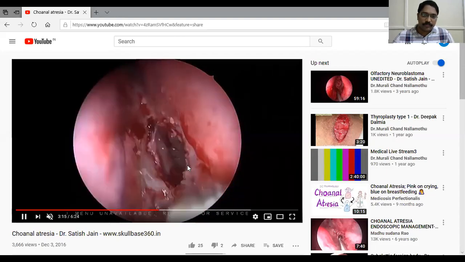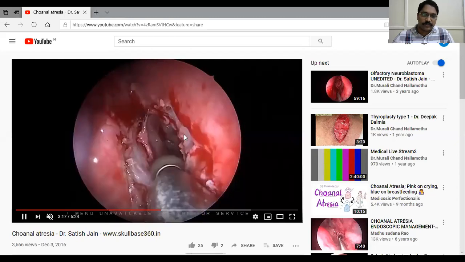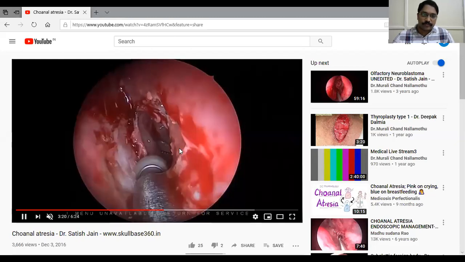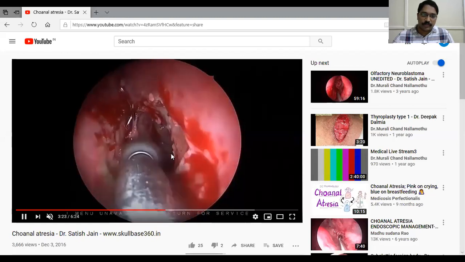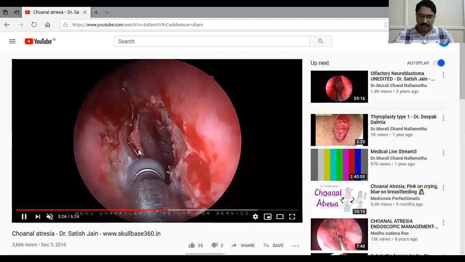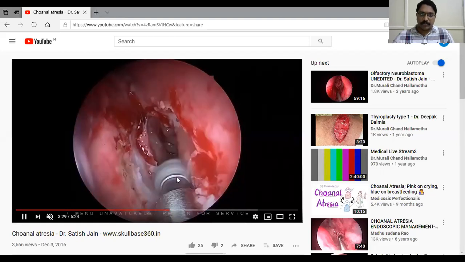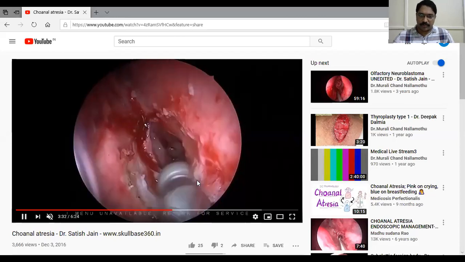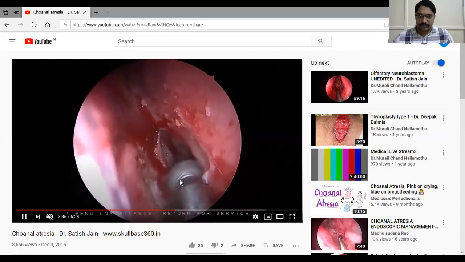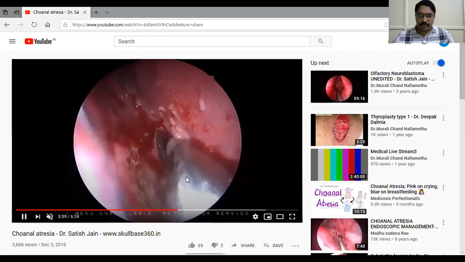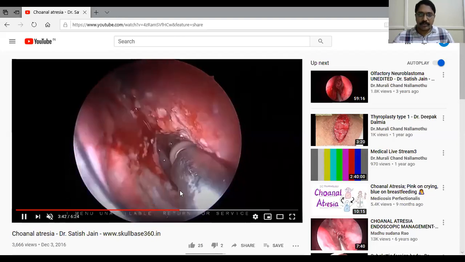Okay. The Vomer is thickened. So drilling that part. This is lateral part, lateral wall, medial pterygoid plate. This is the Vomer thing. You can remove the Vomer part also for proper airway. All of you can see now here.